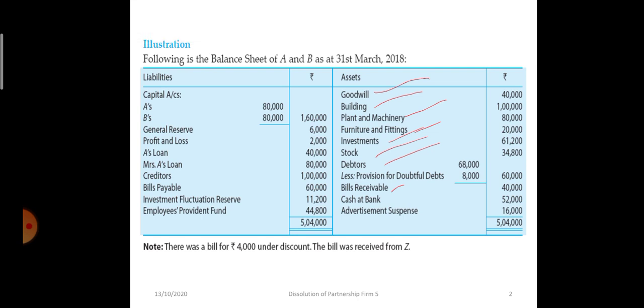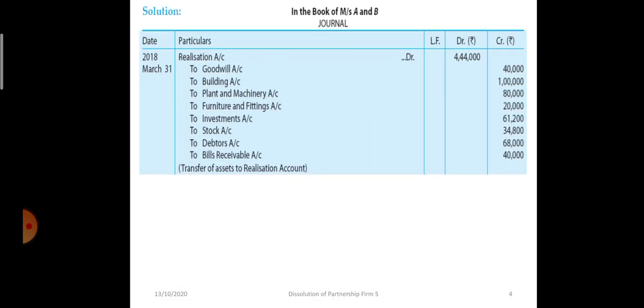So in the first entry, the realization account is debited. Goodwill, which was appearing on the asset side, was having a debit balance, so to close that account it will be credited. In the same manner, building account will be credited, plant and machinery will be credited, furniture, investment, stock, debtors, bills receivable, all will be credited by their book value.